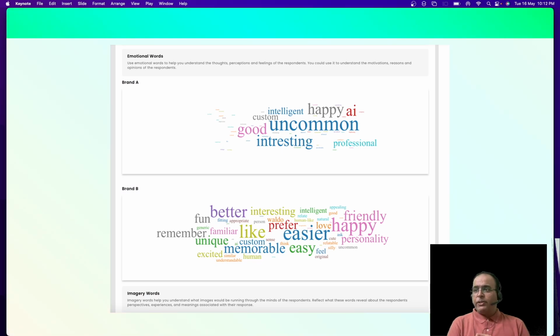It is derived from a survey which was conducted, and based on the free text that the users entered, it is able to distinguish and segregate between emotional words, imaginary words, and several other segments for you to give a better understanding of your survey.